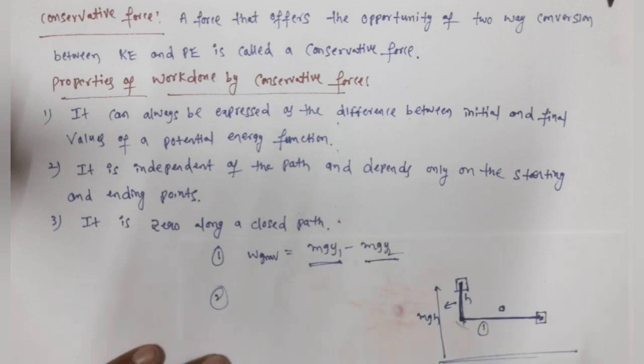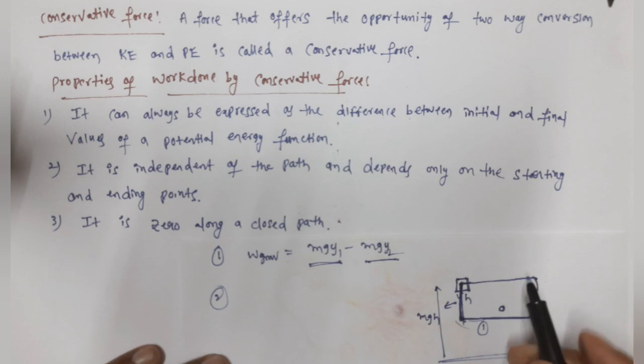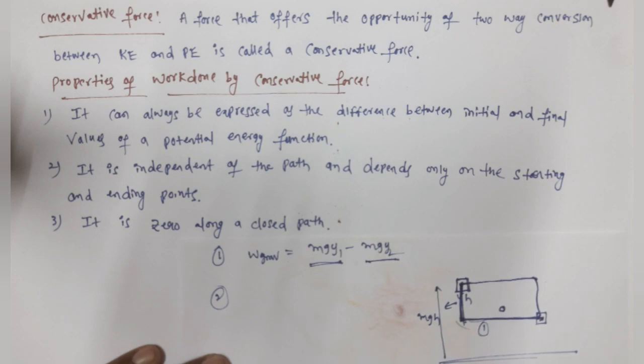mgh. Now take the body, instead of like this, take the body like this. The same body, bring it in this manner. Now what is the work done by the gravitational force on the body? As the body moves from here to here, gravitational force acts downward, mg, but the displacement is in this direction. So work done by gravity is 0, because how do we calculate work done? F d cos theta. If theta is equal to 90, cos 90 becomes 0, so work done becomes 0. That's what is happening here and here.